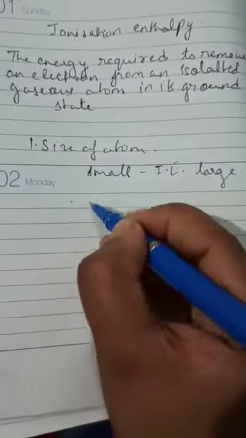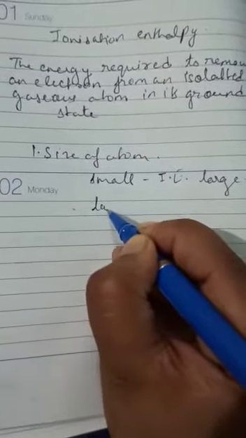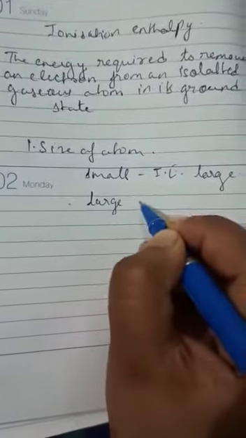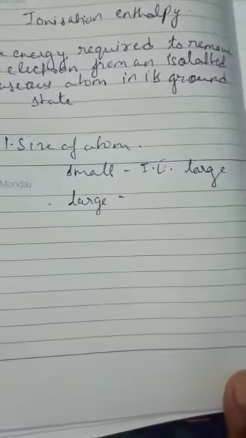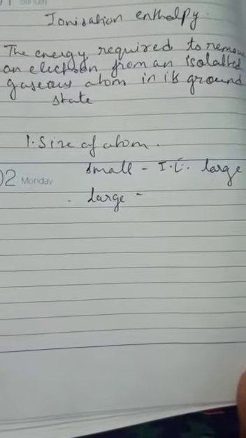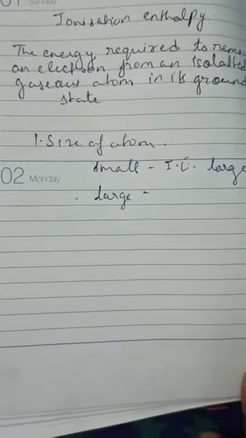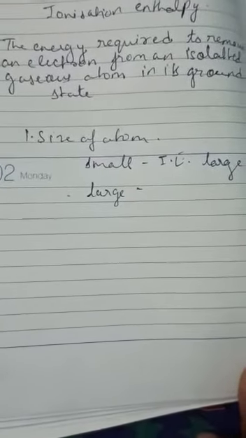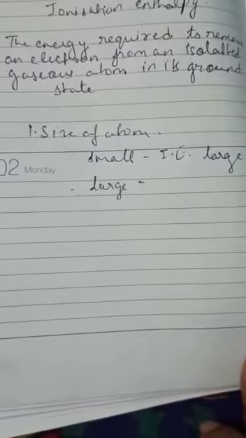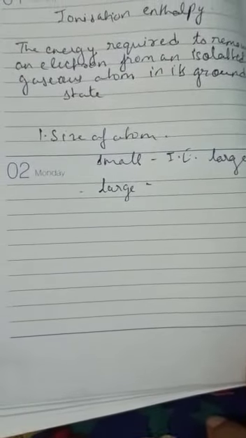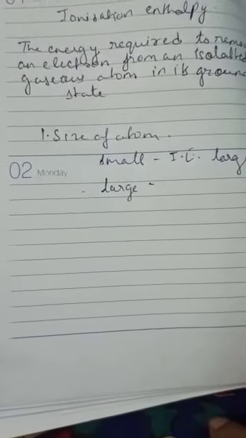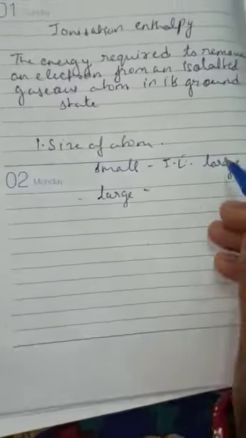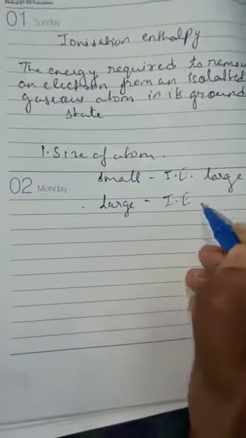Similarly, when the size of the atom is large, then the distance of the electron from the nucleus is large, because of which there is less attraction between the nucleus and the outermost electrons, and the amount of energy needed for the removal of the electron from that atom is less. Okay, so in that case the ionization energy is less.